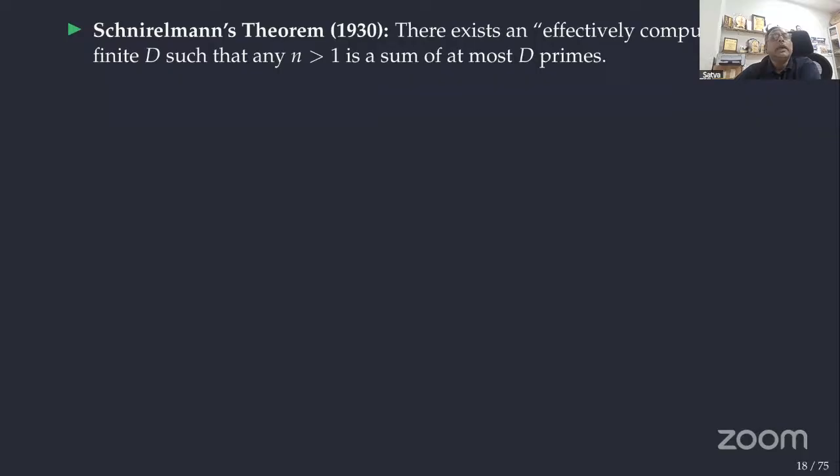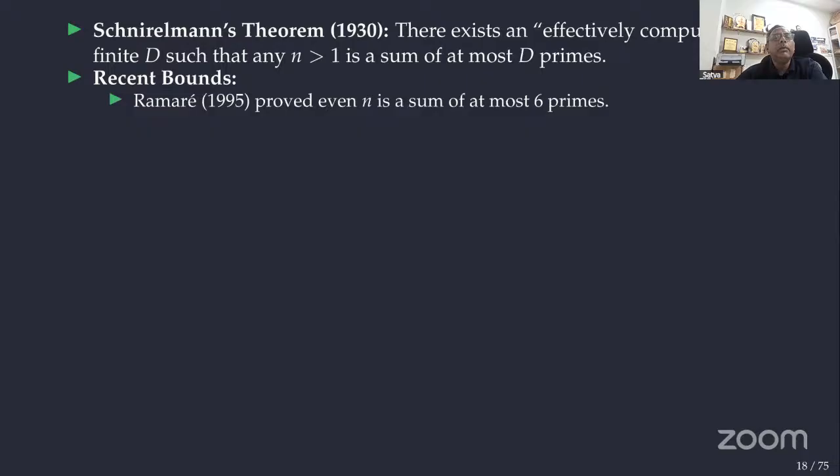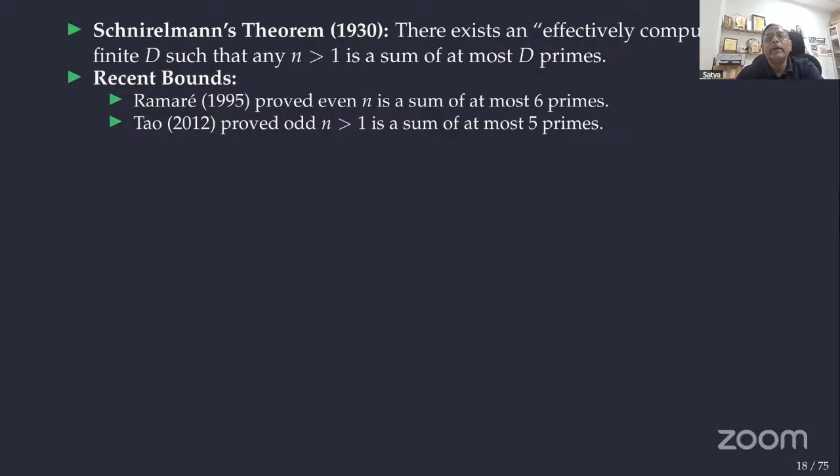Actually, Shnirelman in 1930 proved that every number greater than 1 can be written as a sum of at most d primes. He used some sort of density argument, so I will not go into the details of that. But a recent bound, Ramaré in 1995, proved that every even number can be a sum of at most 6 primes. Tao proved that every odd number greater than 1 can be the sum of at most 5 primes. This generalizes Ramaré's theorem.